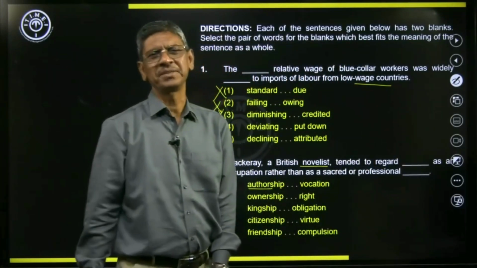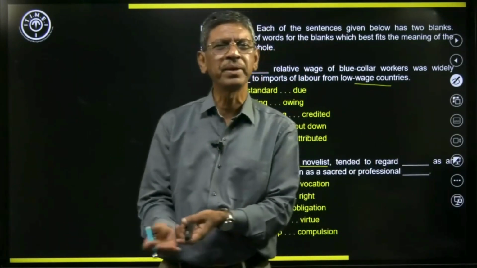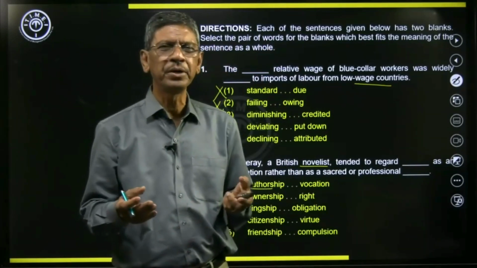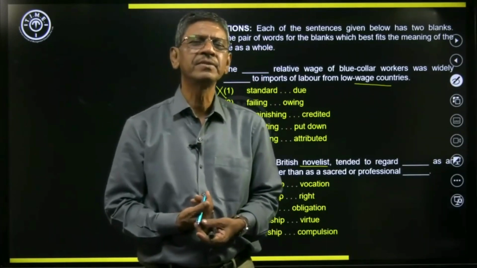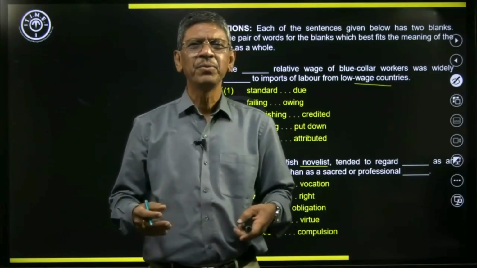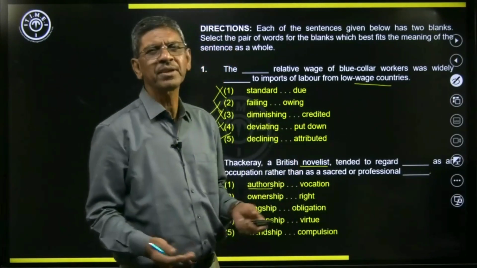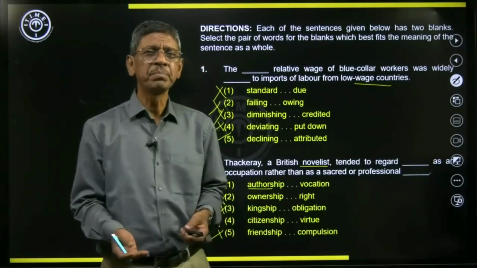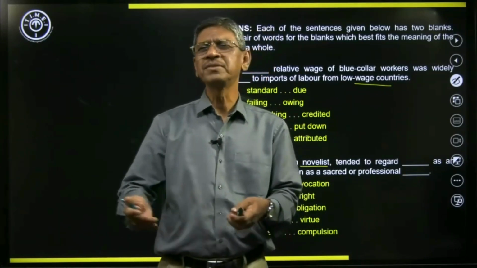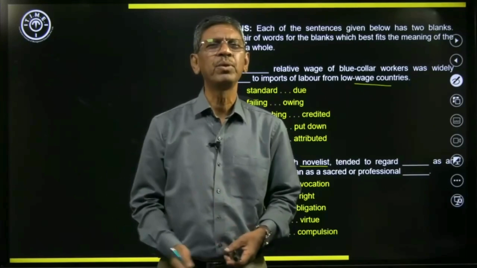So, what is a vocation? What is the difference between an occupation and a vocation? Vocation is something that we would love to do if we have the passion to do it. For example, some people become nurses because they want to serve people and help people who are in pain.